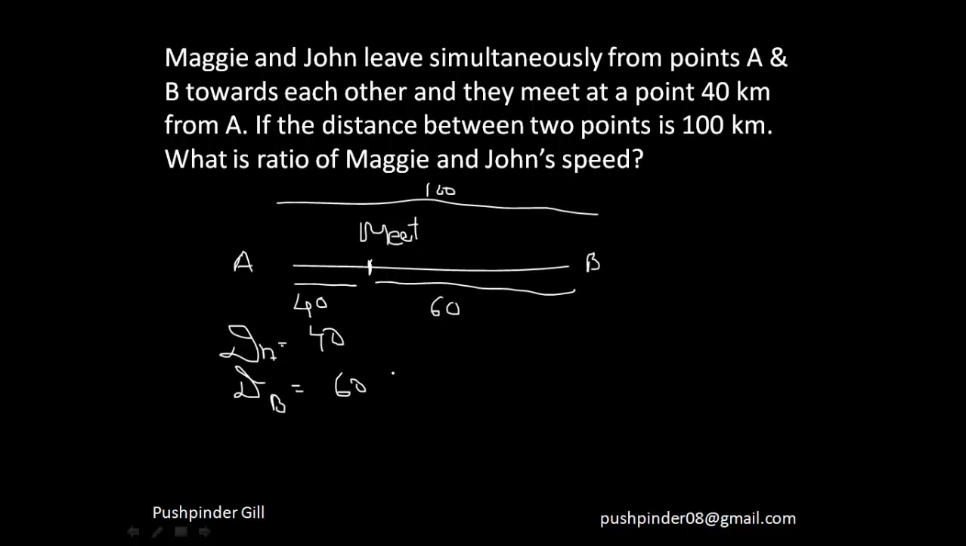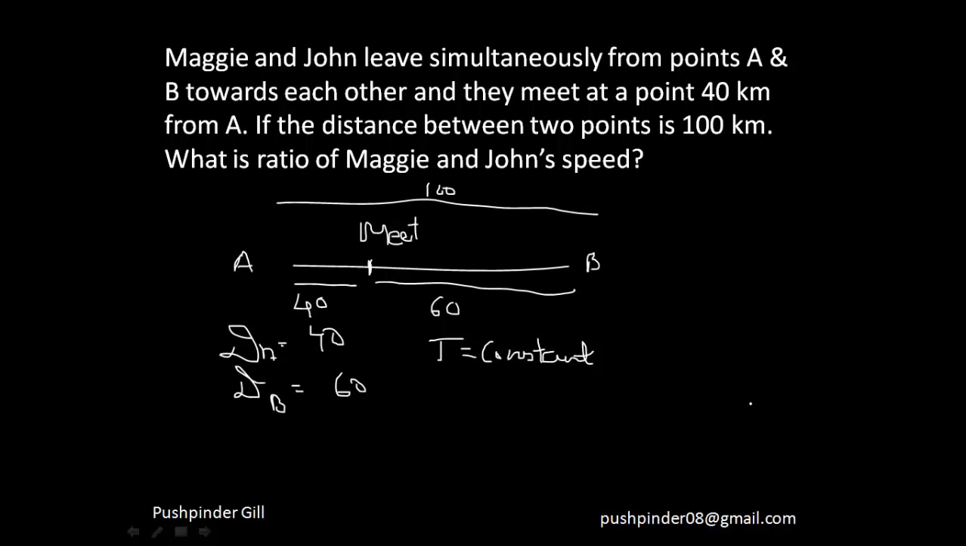Right? Now remember guys, when they are meeting, the time taken by them to cover this 40 kilometers and this 60 kilometers is the same. That means I can say that the time over here is constant, right? The time over here is constant. So now he's asking the ratio of Maggie's and John's speed.